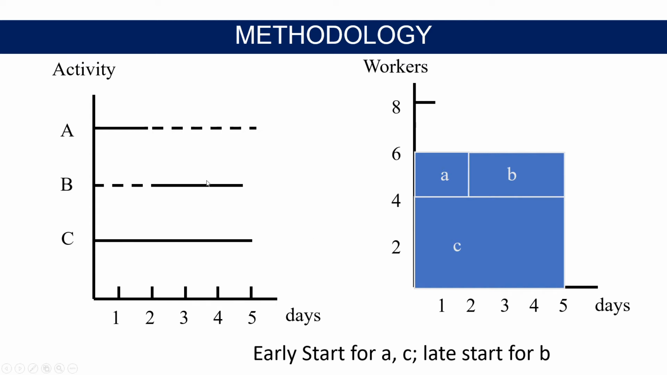Once resources are leveled, it looks like this. There would be late start for activity B instead of early start. Once activity A is completed by 2 workers in 2 days, these 2 workers will transfer to activity B. And then activity B is completed by 2 workers in next 3 days. So instead of having 8 workers, all 3 activities could be completed by 6 workers.